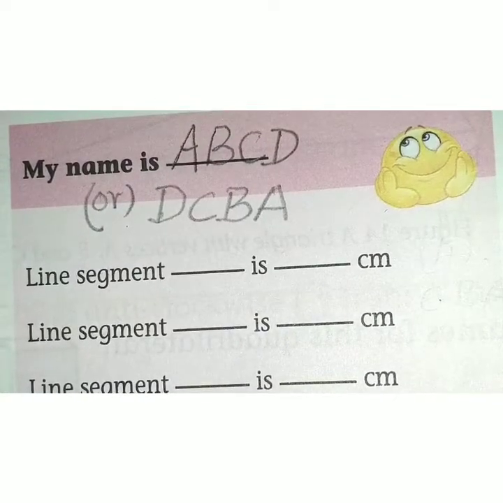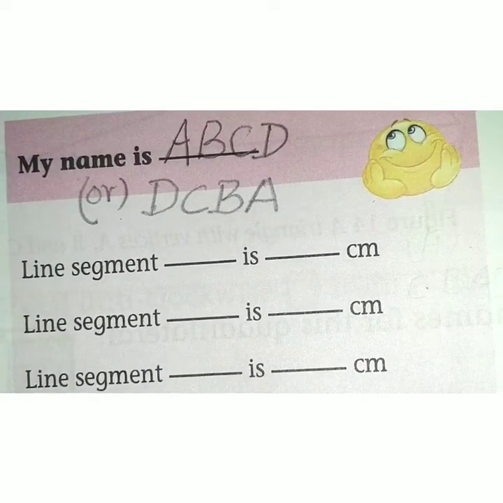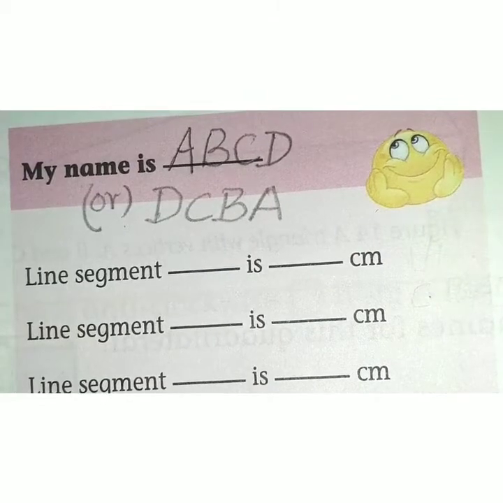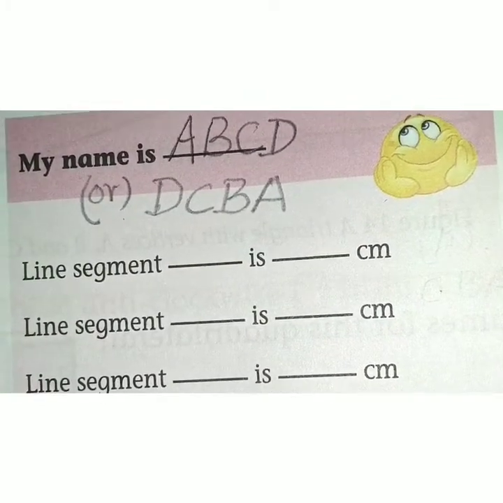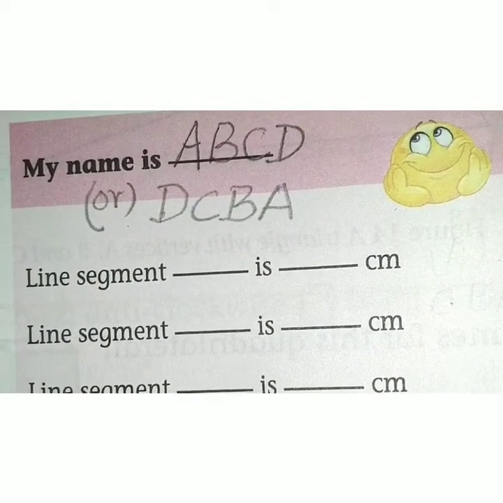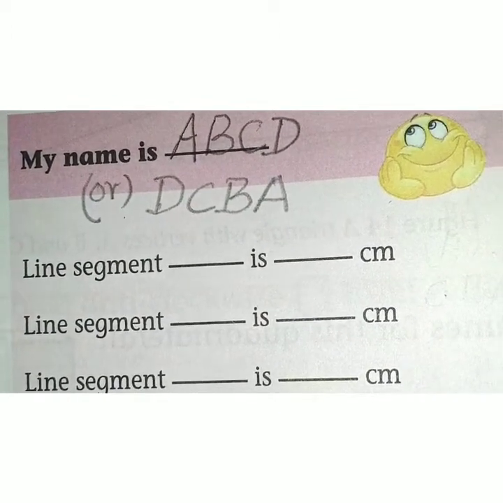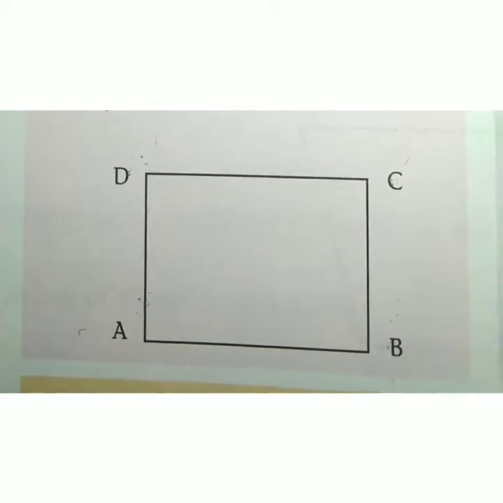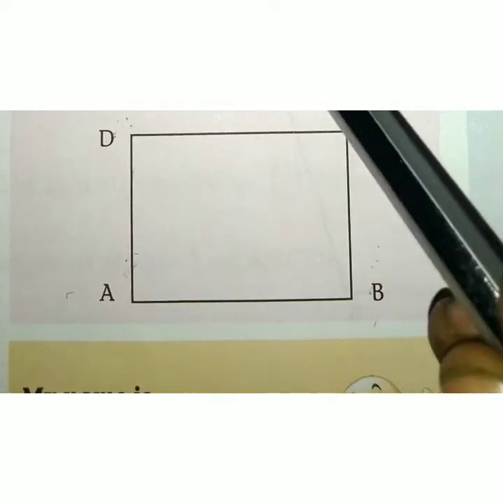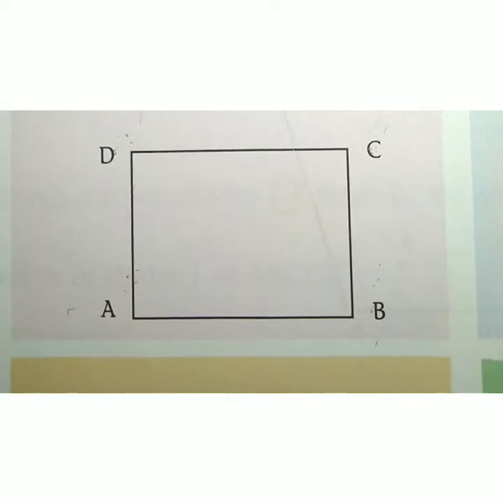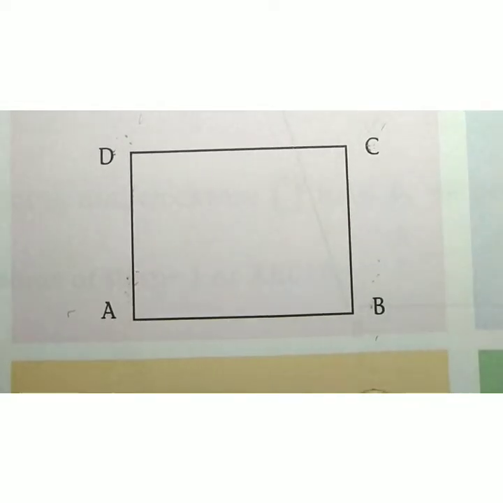Now, I am going to find the line segments and measure the length and breadth of the line segments. Listen carefully. What is a line segment here? Shall I say AB is one of the line segments. AD is another line segment.